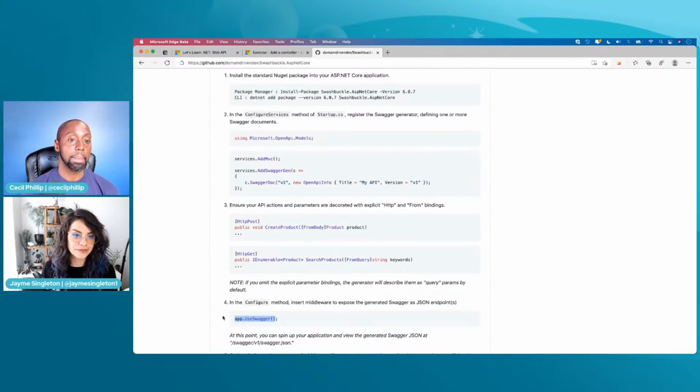With NSwag, I believe, they have a CLI tool and some generation tools that you could point to your Swagger doc, or your Open API doc that you get generated, and it will look at it, see all the operations that are available in your API, and generate those clients for you. And one of the things I like about it too is that it not only does .NET, you can get them generated in tons of other languages as well. So Python, Node, Java, JavaScript, all kinds of stuff.